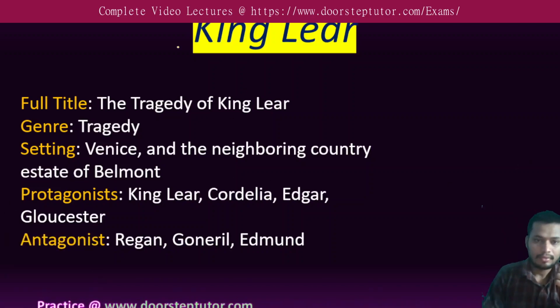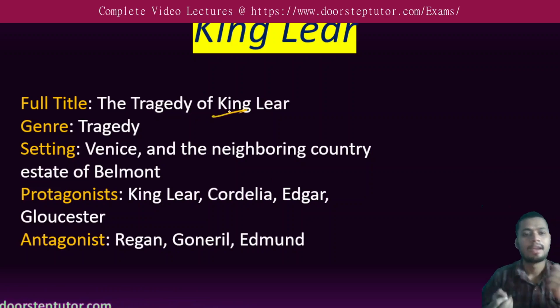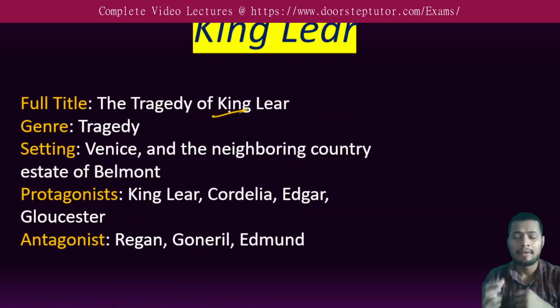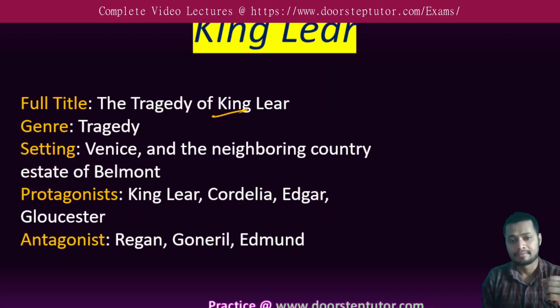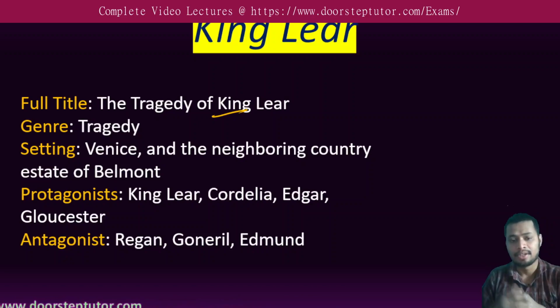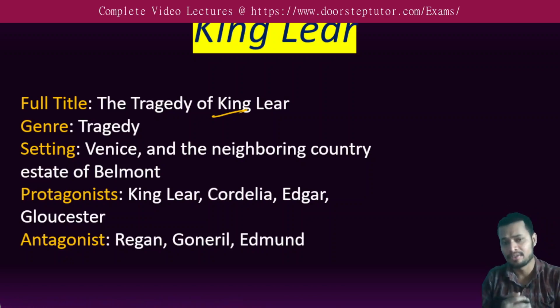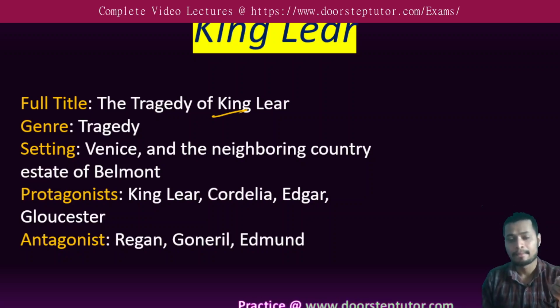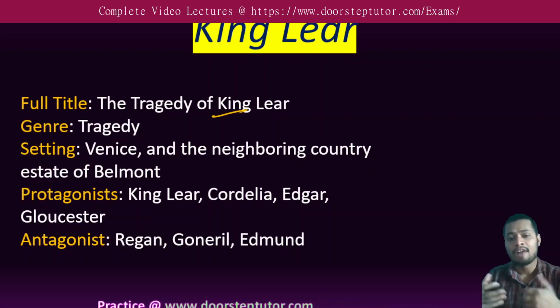The genre is tragedy. What does tragedy mean? Tragedy means where we see sorrowful events and also human suffering. In tragedy, the protagonist suffers more than he deserves. Tragedy's main motto is catharsis. What is catharsis? According to Aristotle, it is the purification of the soul. It purifies our soul.